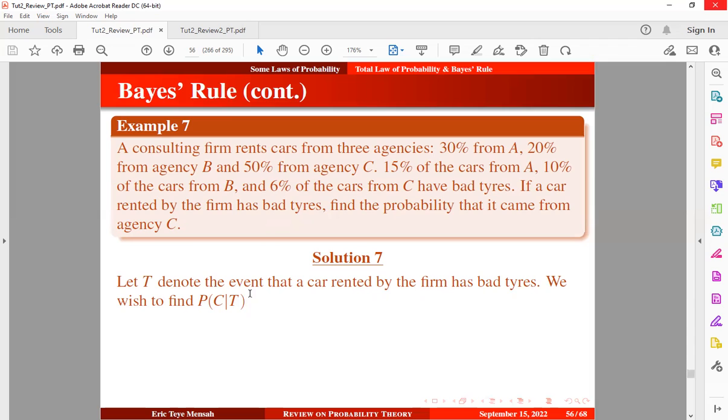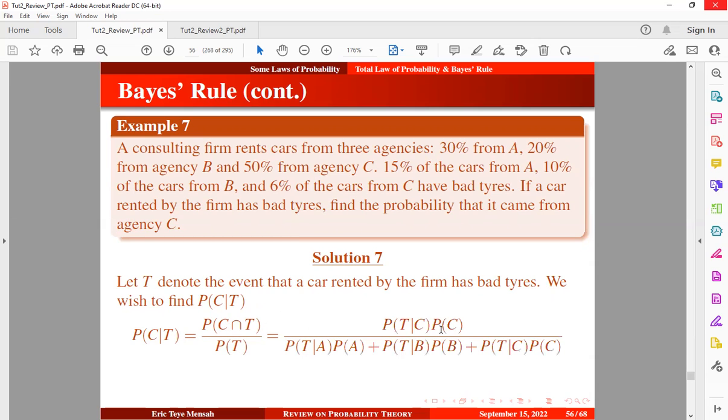And that probability is conditioned, because if you look at the question, 15% of the cars from A, 10% of the cars from B, and 6% of the cars from C have bad tires. So to get the probability that a car rented by the firm has bad tires, we can express this in this form, which is quite okay.